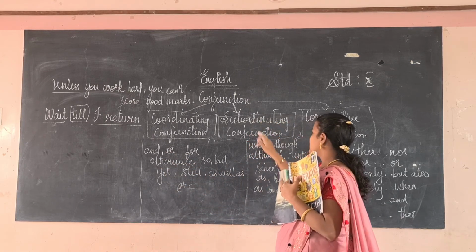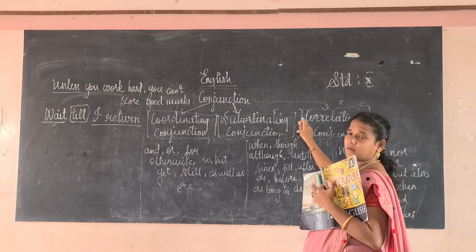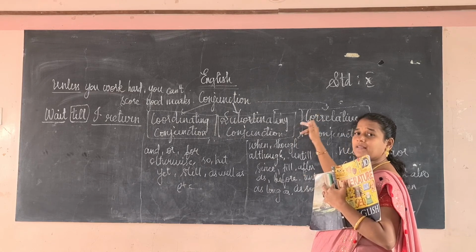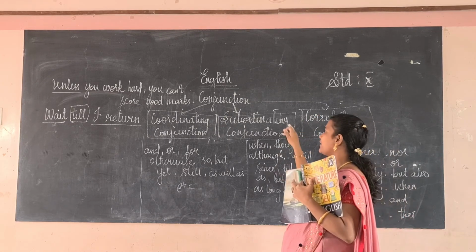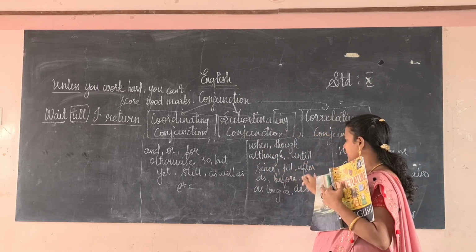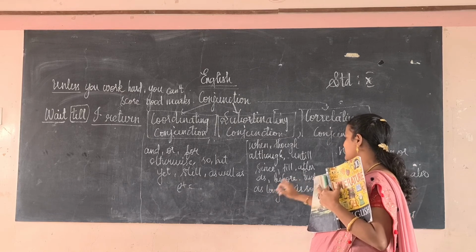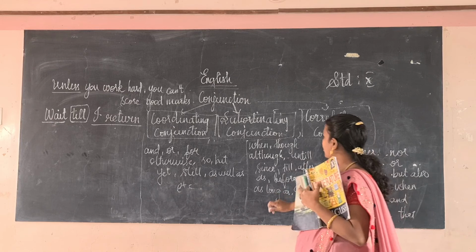Next, subordinating conjunction. It helps us to join. Why is this called a subordinating conjunction? It needs a dependent clause or main clause to give a meaning. That's why it is called subordinating conjunction. When, although, though, until, since, still, after, as, before, unless, as long as, as soon as, as much. So many are there. So that is called subordinating conjunction.